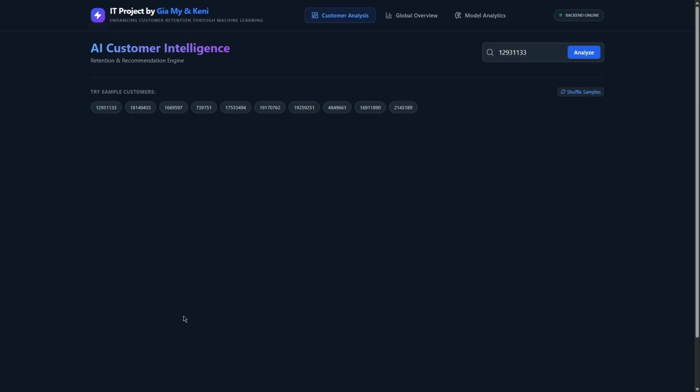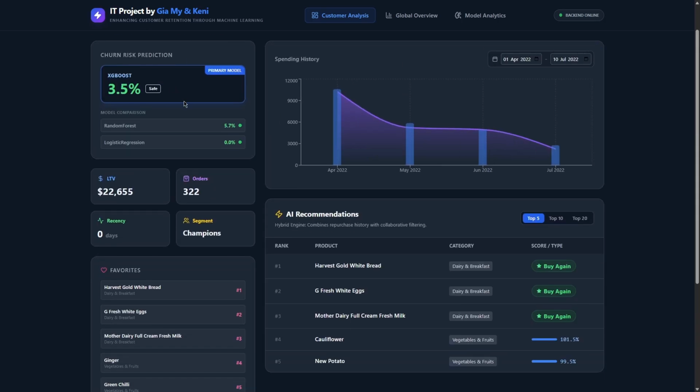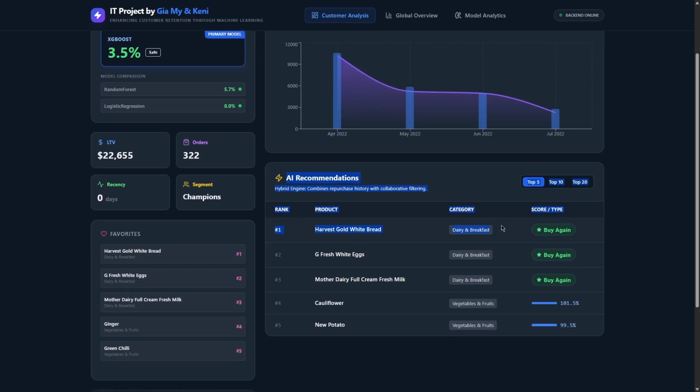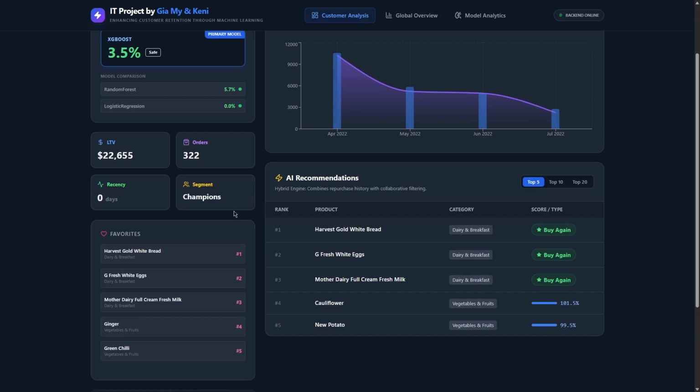This is our web. We have three pages. The first one is the customer analysis, where we can analyze a customer. Let's take an example of this customer, and this is what our web returns. First one is the churn risk prediction chart. This is the recommendation engine, and this is the information of the customer, where the customer ordered 322 times, and our segmentation engine returns this customer as the champion cluster, and this one is the favorite purchases